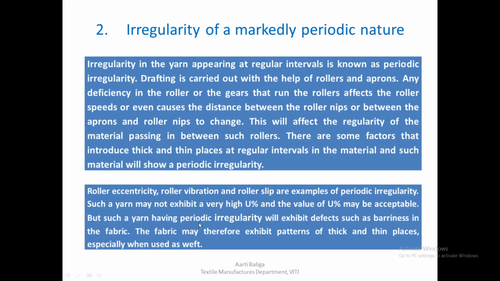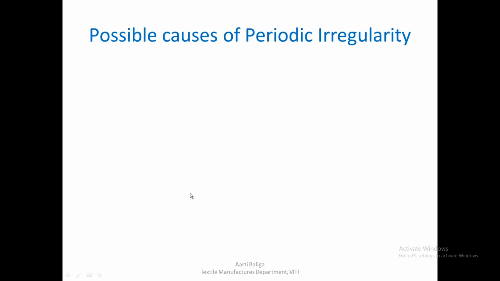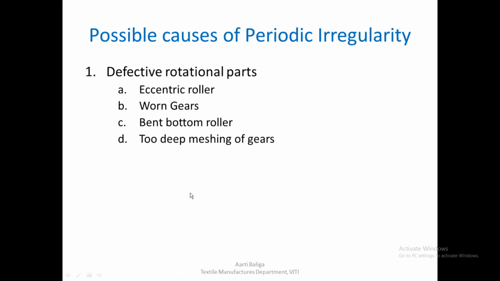But such periodic faults are very dangerous, because they exhibit defects such as barrenness in the fabric. When you come to the fabric stage, you'll come to know that there was a periodic irregularity throughout the yarn, which is very difficult to detect by just looking at the U percentage or the CV percentage. The fabric may therefore exhibit patterns of thick and thin places, especially when used as a weft. So what are the possible causes of periodic irregularity?